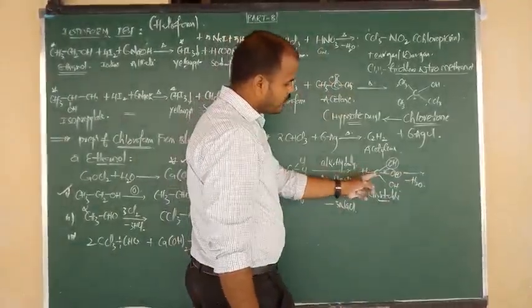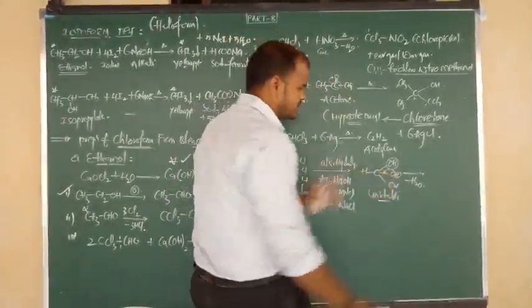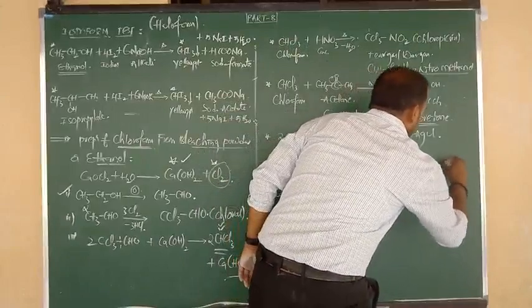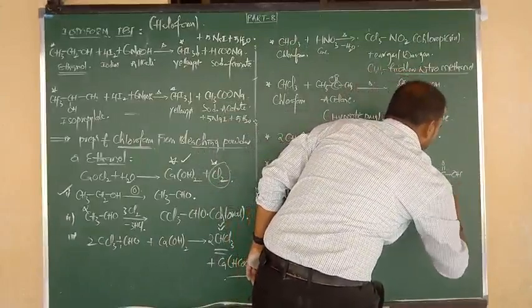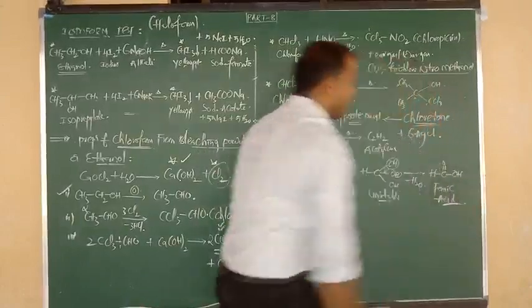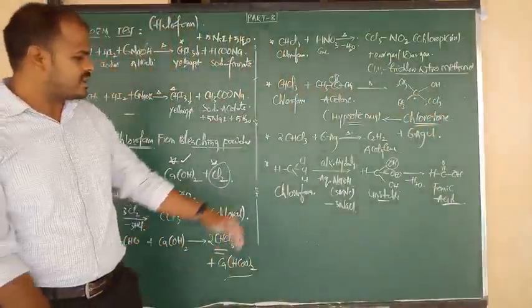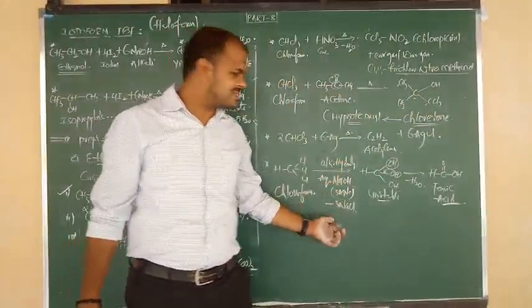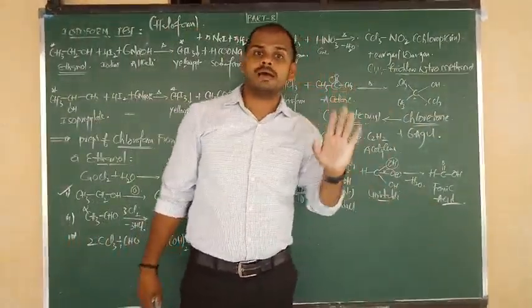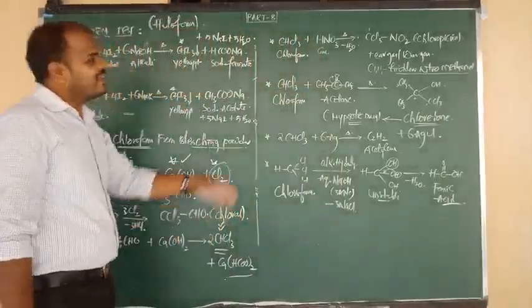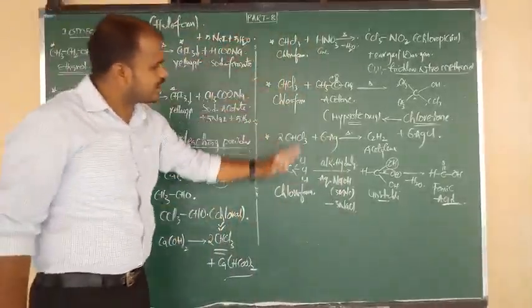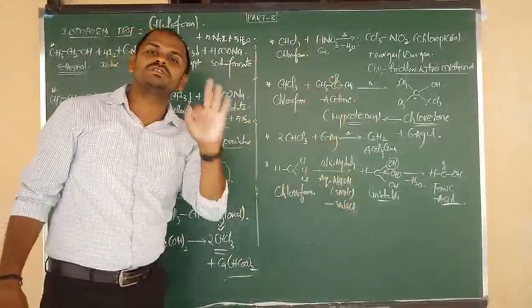So H bonded to C double bond O, OH. You get formic acid. Very important. Chloroform upon alkaline hydrolysis gives formic acid. Never consider the unstable intermediate form. This is very important from the objective point of view.